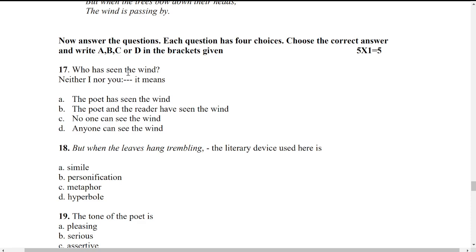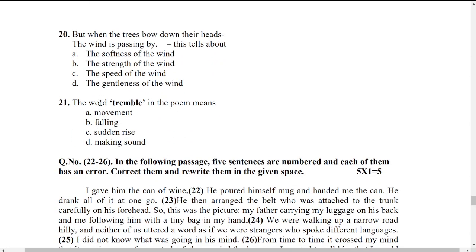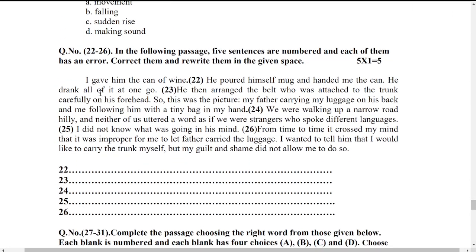So, who has seen the wind? Neither I nor you. What does it mean? So we have to select one option. This is how we have 5 questions and each one carries 1 mark. Together it is 5 marks. So these are the questions, just like this till 21.